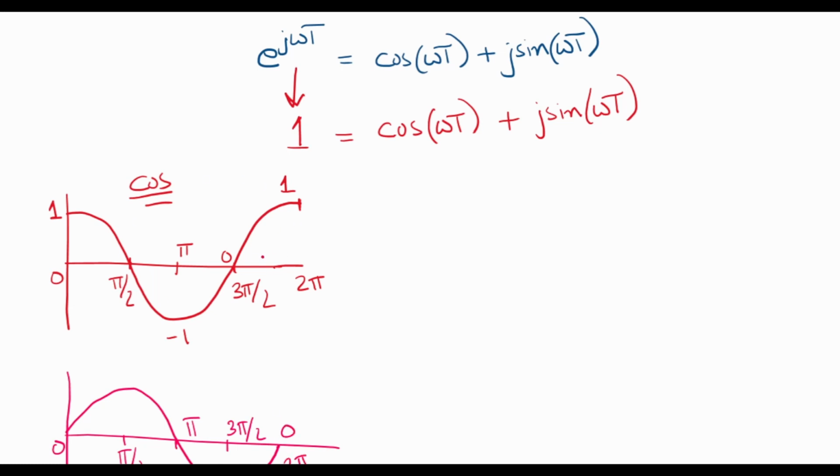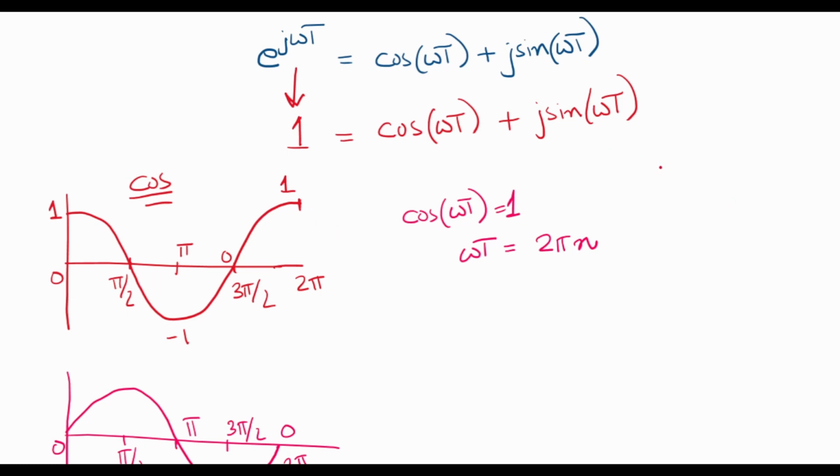Since a sinusoidal function is also a periodic signal, we can write that cosine omega T is equal to 1 when omega T is equal to 2 pi or an integral multiple of 2 pi, since it will also be 1 at 4 pi, 6 pi, and so on.